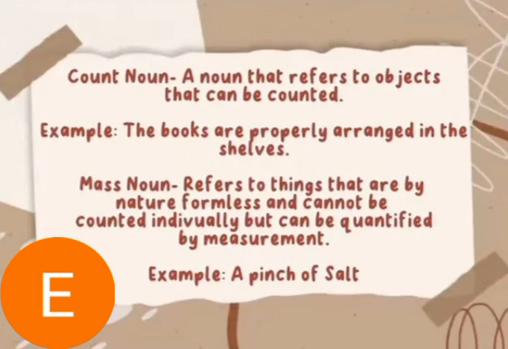An example of a count noun is: the books are properly arranged in the shelves. So we are able to count the books that are arranged in the shelves, while a mass noun is: the pinch of salt. So we are not able to count the salt, but we are able to measure it.